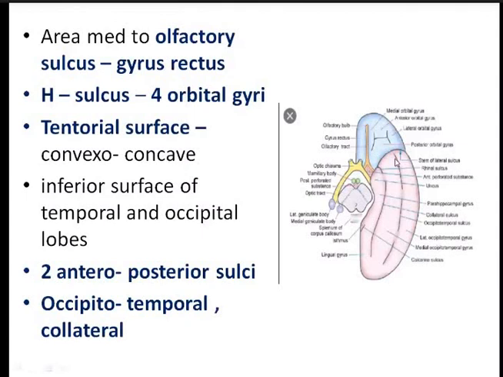Now coming to the tentorial surface, towards the midline, there is a collateral sulcus here, and this is the occipitotemporal sulcus. The gyrus which lies medial to the collateral sulcus is known as the parahippocampal gyrus. If you trace the parahippocampal gyrus in front, this area is the uncus. Then the medial occipitotemporal gyrus, and this is the lateral occipitotemporal gyrus. So these are the different sulci and gyri in the inferior surface.